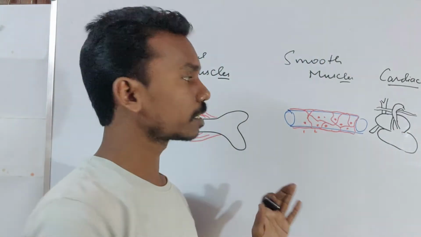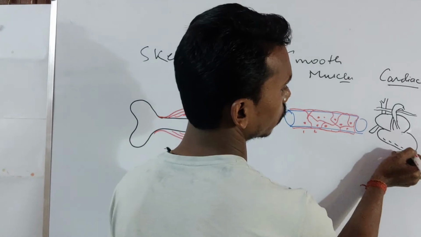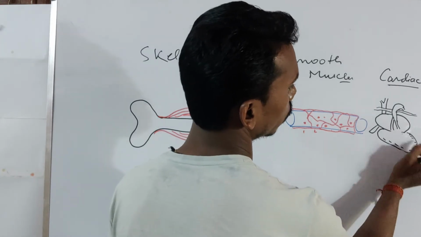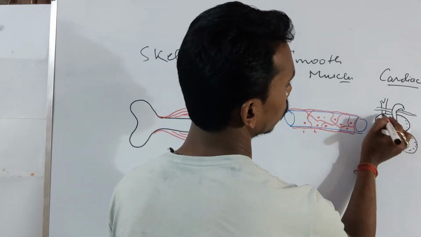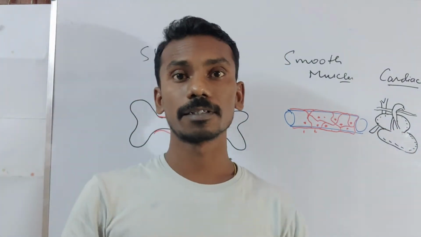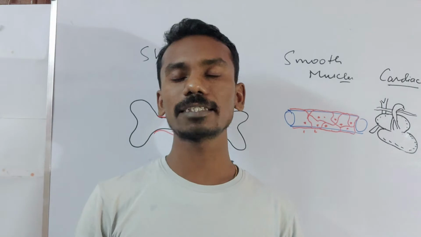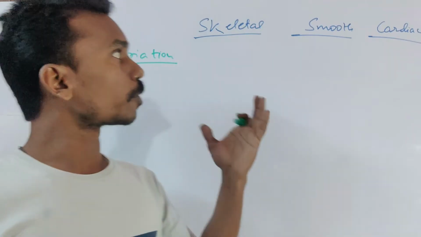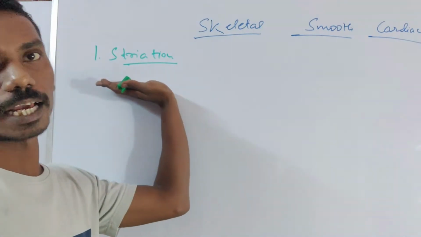If you see the cardiac muscle, these cardiac muscles are present in the wall of the heart. So this is how the presence of these kinds of muscles looks. Now the properties related to striation.